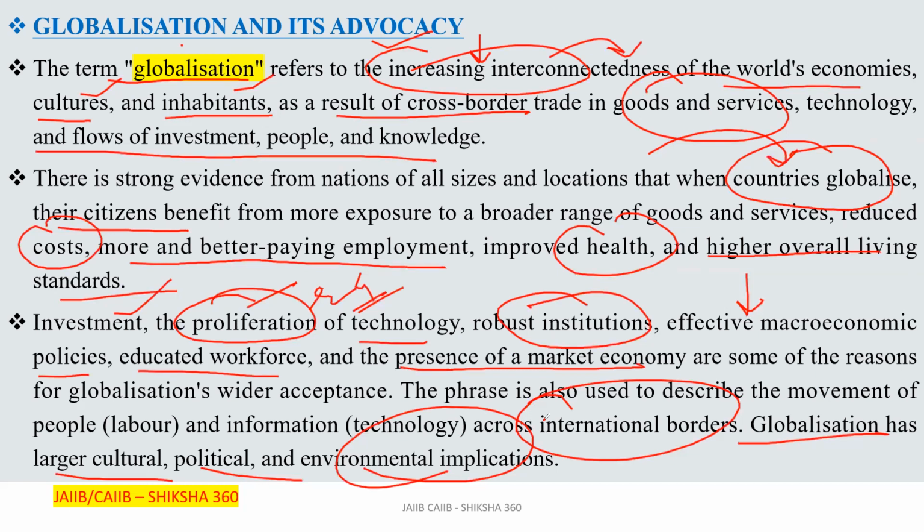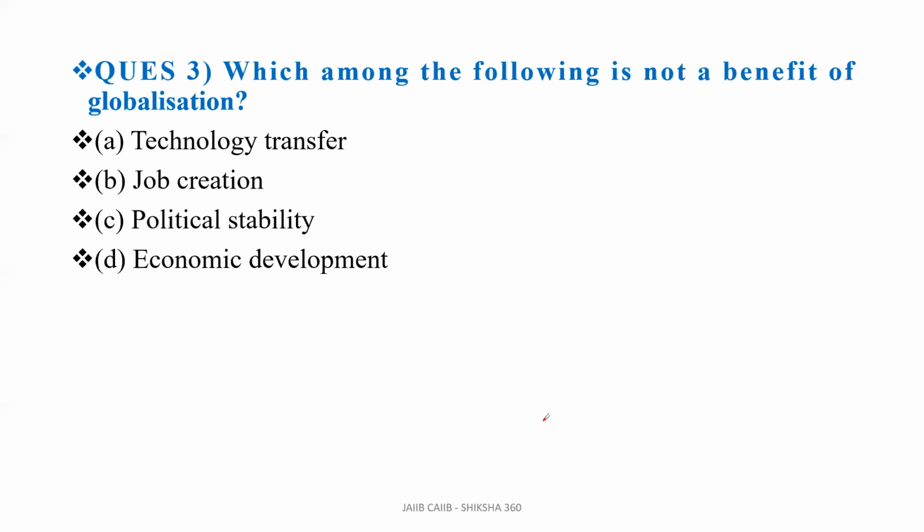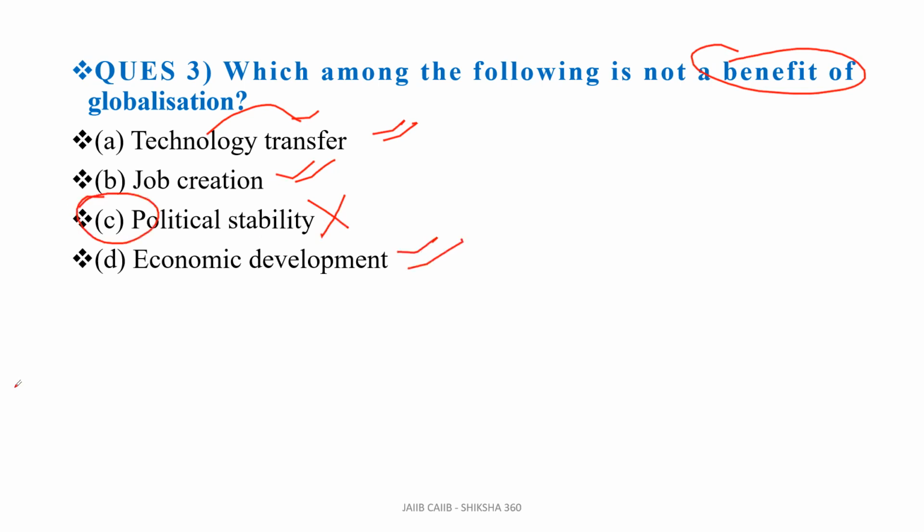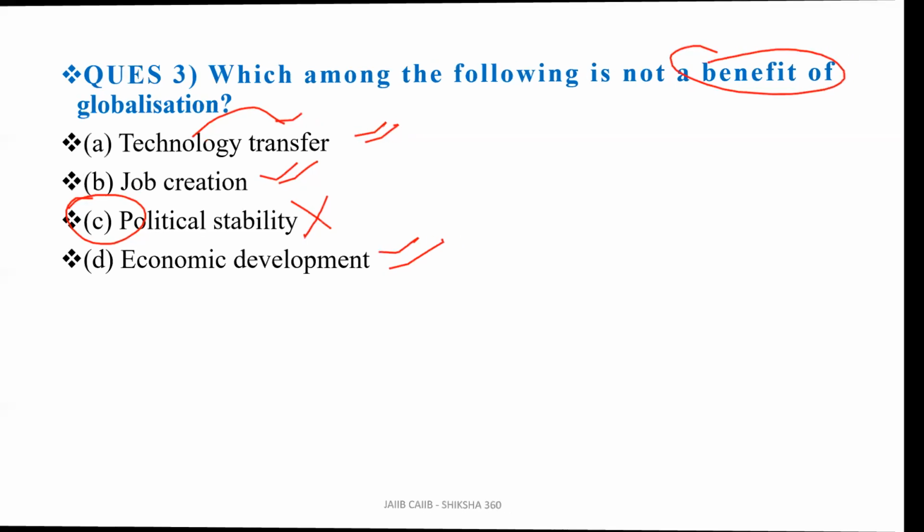Now move to the next point. Which among the following is not a benefit of globalization? Technology transfer, that's this one. Job creation, yes. Political stability, no. Economic development, this one it is also. So option number C will be the answer. It will not lead to political stability. The rest all three are the benefits of globalization. Now move to the next point.